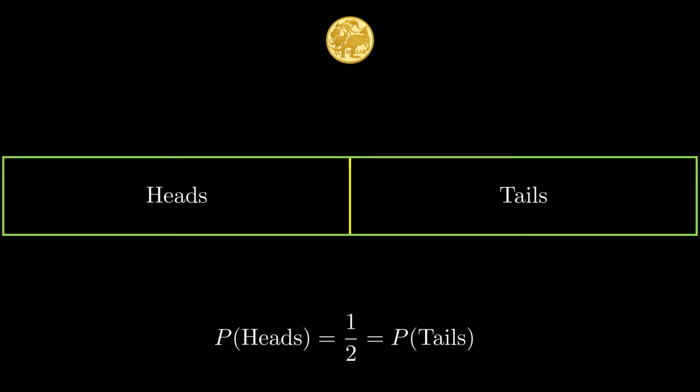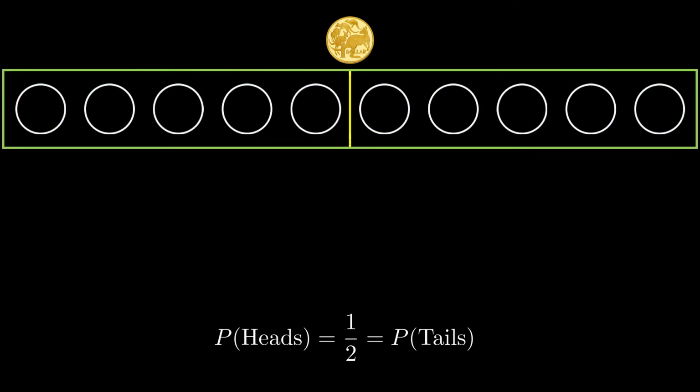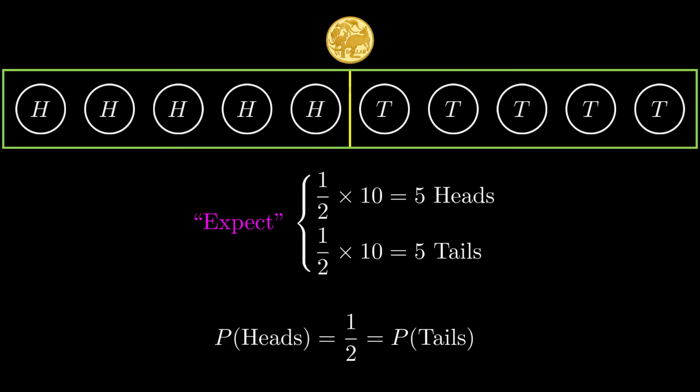And the idea of expected frequency is in trying to do some sort of merge between the theoretical and the experimental probability. So if we were to say flip this coin 10 times, we would expect that about half-half, heads and tails, would happen. So it would spread out a bit evenly like this. And what we say is we expect this half-half split, half of 10 being 5 heads and 5 tails.